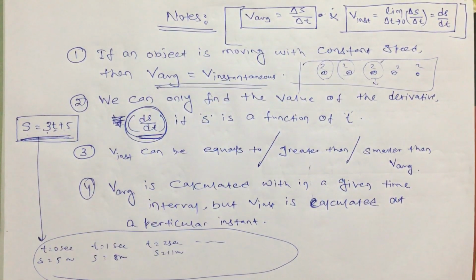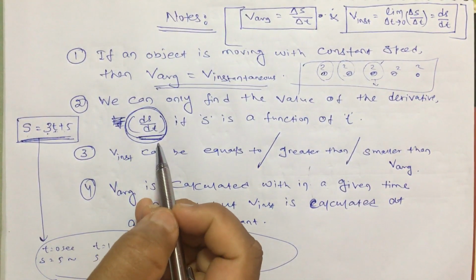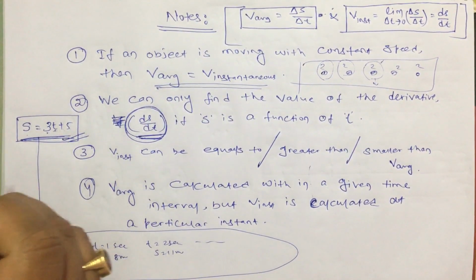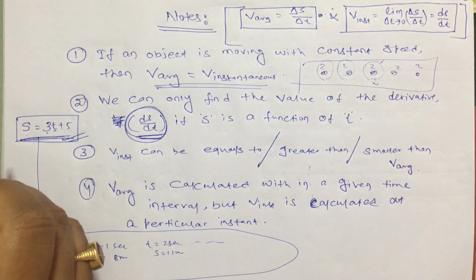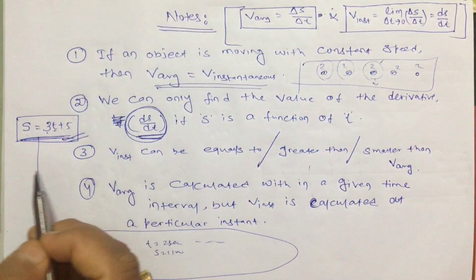In a real case, when we are moving, we are not following any equation, we are not calculating that we have to go 10 meter in 1 second, or 20 meter in 3 seconds, not like that. We are moving as the situation permits us. So don't think that you can use it in any real case. You can use it only if you know this formula, a relation between s and t, the distance as a function of time.